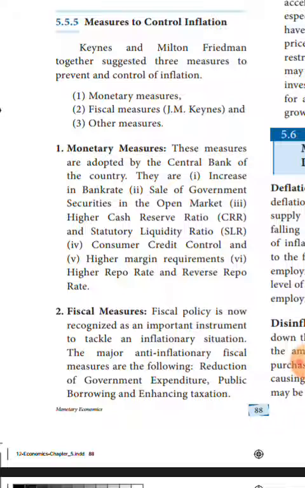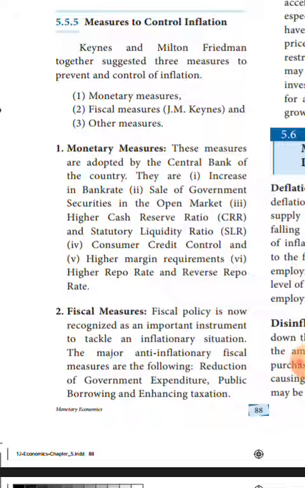Next one is fiscal measures. It is also one of the measures to control inflation. The major anti-inflationary fiscal measures: reducing the government expenditure. We want to reduce the government spending, and also want to reduce public borrowing, and to increase the taxation. These are all the fiscal measures.